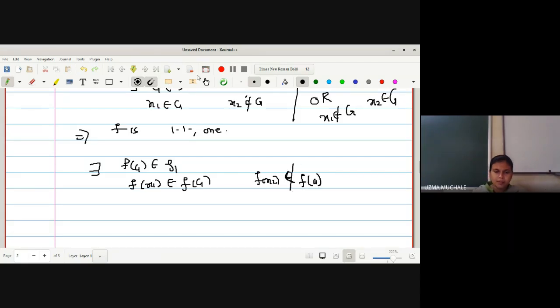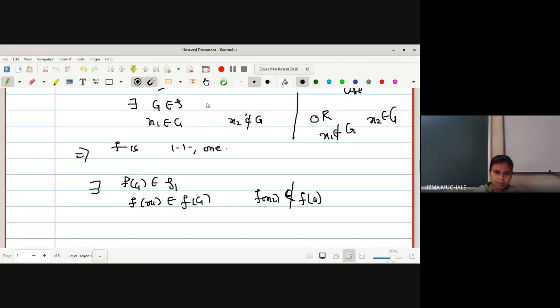Simply applying f on both sides, f of G will belong to T1, as it is an image. T2 is in the domain space, so T1 will go in the codomain. f of x1 belongs to f of G, and f of x2 does not belong to f of G. As well, you can write f is an open map also. Since G is an open set in X2, by the definition of open map, for any open set in X2 the image of the open set is also an open set. So here we have used the definition of open map, and here we have applied the 1-1 onto conditions. Right?